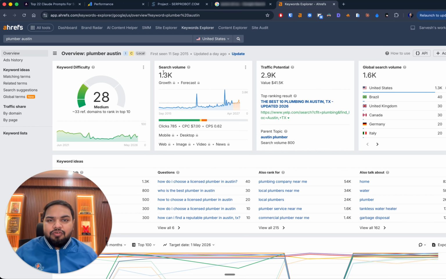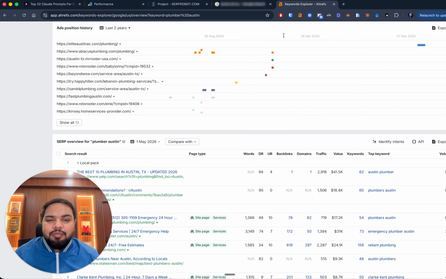These are SEO softwares. They will show you what keywords you are ranking for. This score is called a keyword difficulty score, and 28, as you can see, is a medium difficulty keyword as per Ahrefs, but always take it with a grain of salt. We will dissect the data ourselves, and we can actually ask Claude to dissect that data for us and tell us what sort of competition there is.